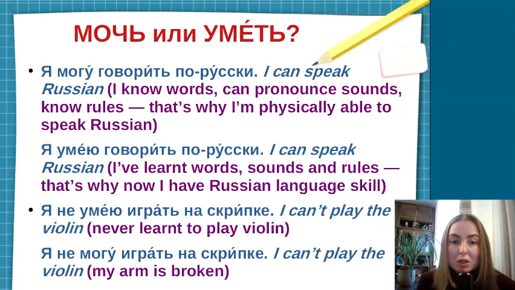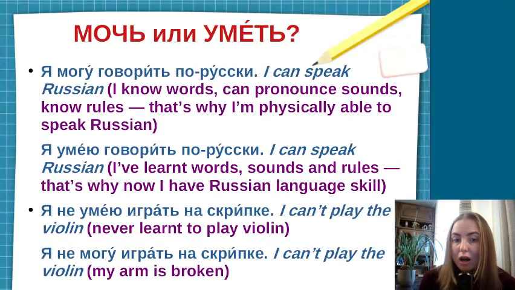So, я не умею играть на скрипке means that I never learned to play the violin. I don't have such skills. I don't have such music talent. And the second example, я не могу играть на скрипке, I can't play the violin, means that I am physically not able to do it right now.